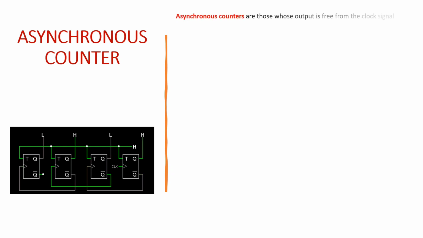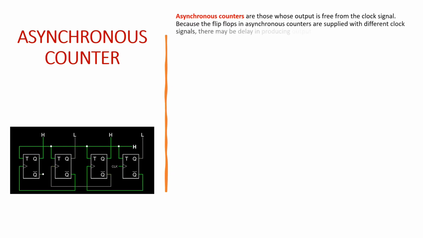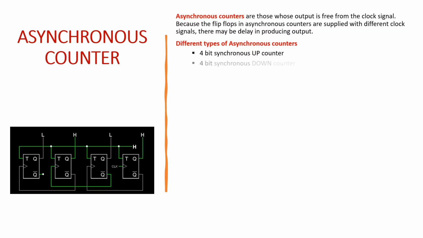Asynchronous counters. Asynchronous counters are those whose output is free from clock signal. Because the flip-flops in an asynchronous counter are supplied with different clock signals, there may be delay in producing output. Different types of asynchronous counters: 4-bit up counter, 4-bit down counter, 4-bit up-down counter.